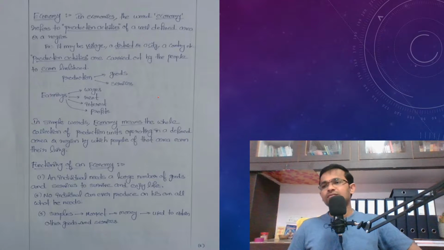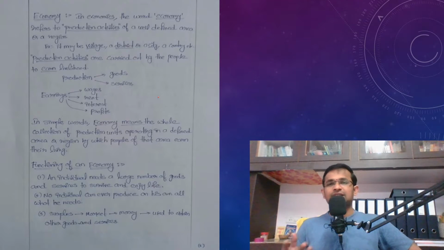However, the resources are limited. And no individual can ever produce all the goods and services which are required for his livelihood.